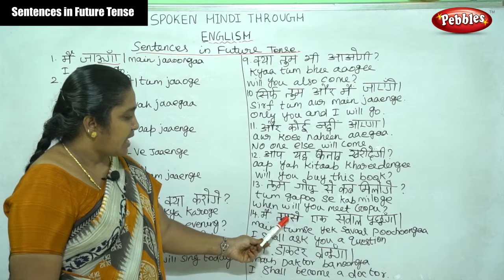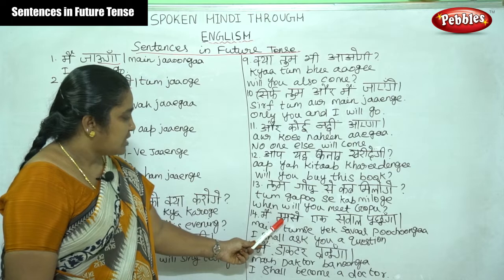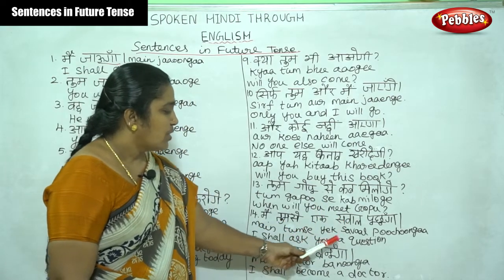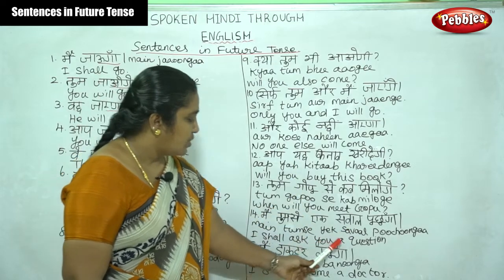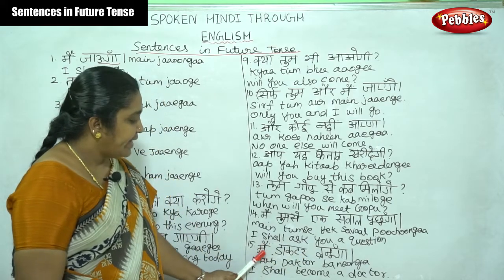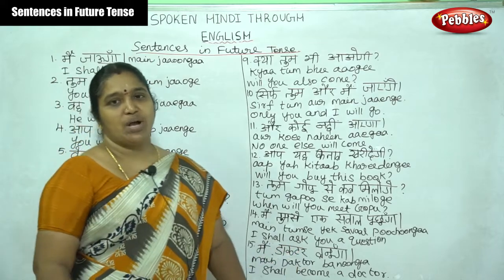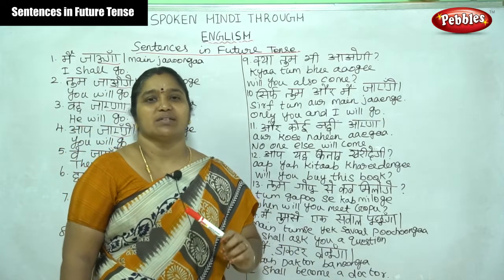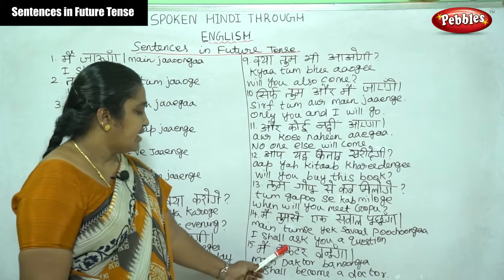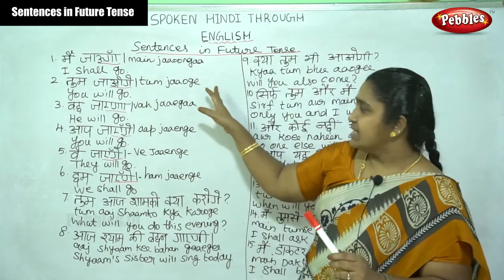मैं तुमसे एक सवाल पूछूंगा. I shall ask you a question. मैं डॉक्टर बनूंगा. Here we can put any other, मैं अध्यापक बनूंगा, मैं इंजीनियर बनूंगा, like that. I shall become a doctor. We have to know the formula and use it in these future sentences.